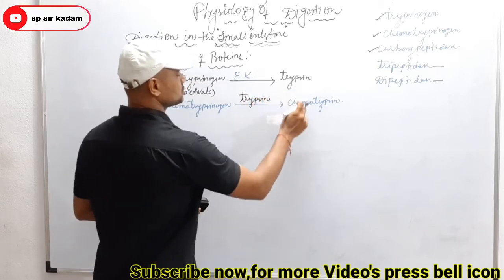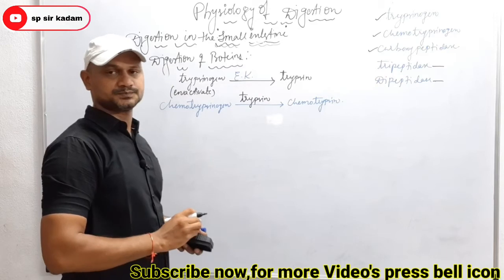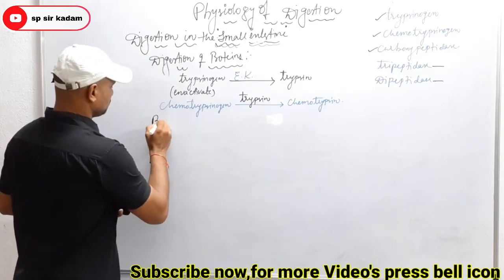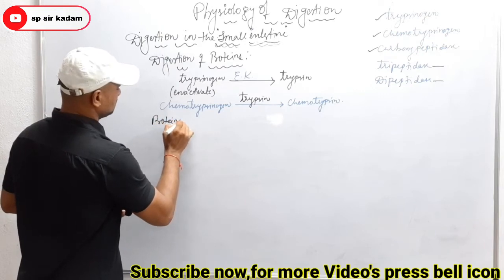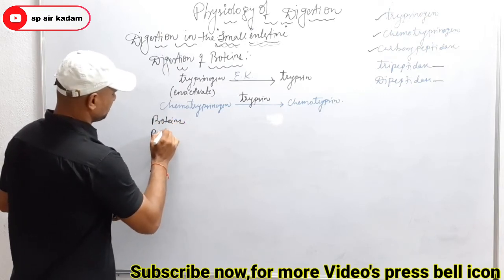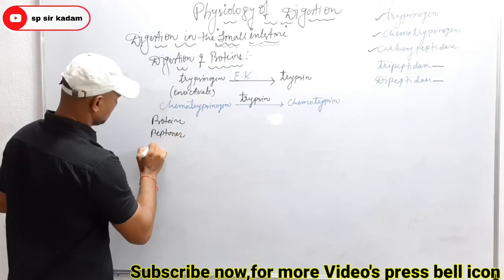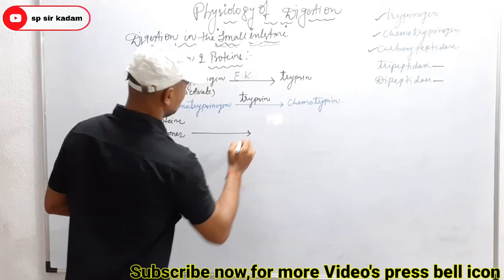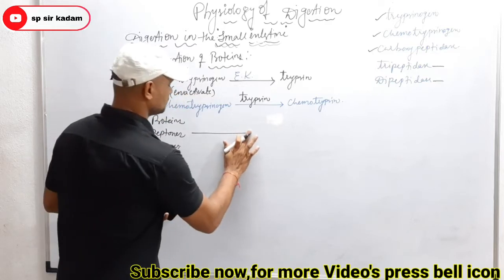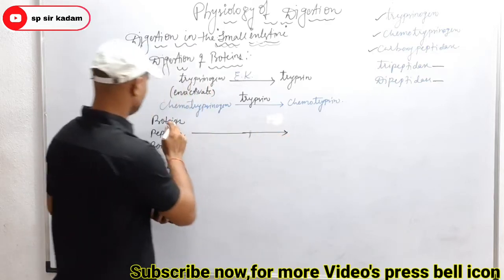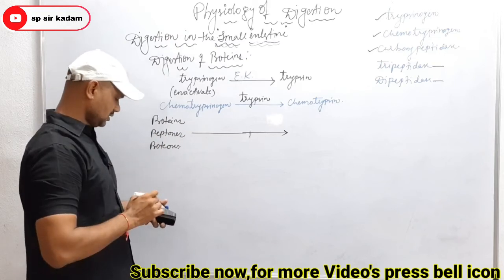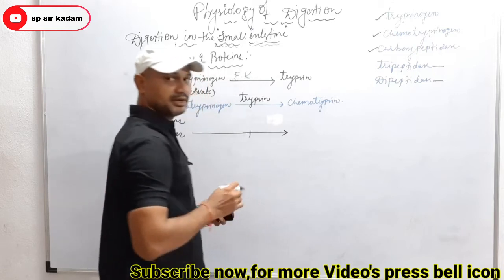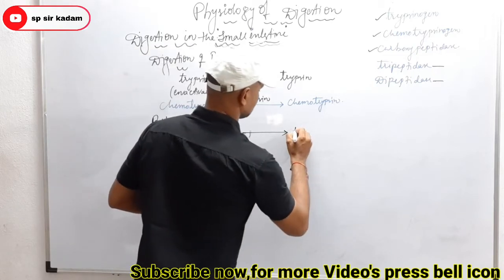Now these two are activated and react with proteins. In our small intestine, proteins are present in which form? Proteins, peptones and proteases.